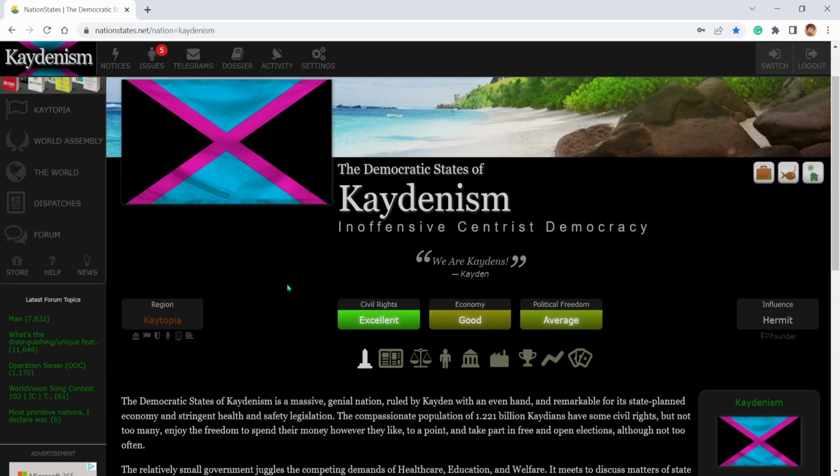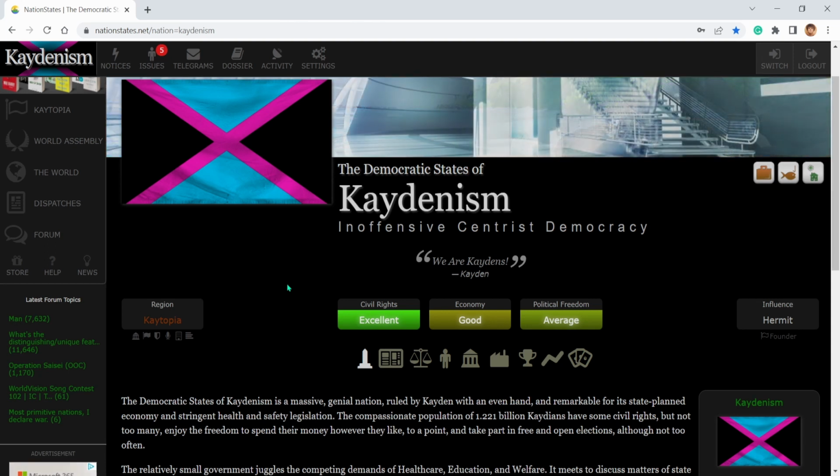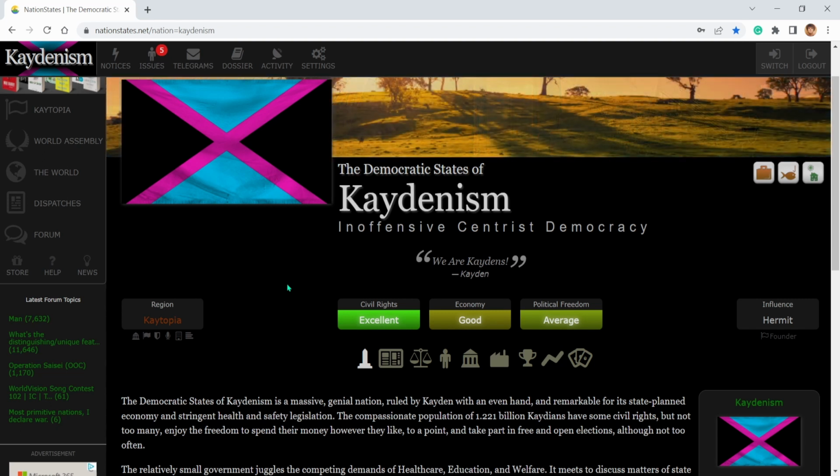And then we can see we have the region called Kaytopia. I made Kaytopia. Feel free to join. If you dislike it, we can always name it something else. I kind of want to create my own region, have people join me, and then we can grow as a region together. So if you play NationStates or want to get into it, it's very easy. It's free, on any browser. You just go to nationstates.net, create an account, create a nation, and get started.